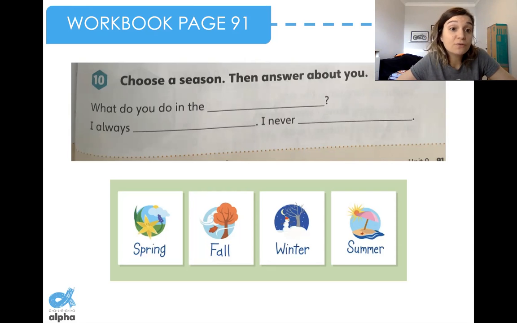On the first question, what do you do in the... and you choose, in the spring, in the fall, in the winter, in the summer. Choose one. I always, and you need to put an activity that you always do. And I never, you need to put an activity you never do.